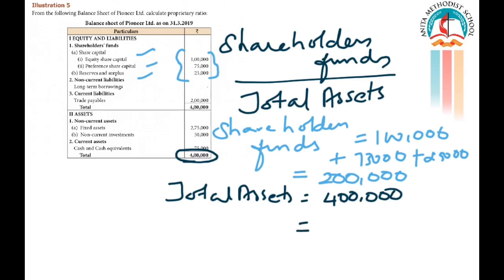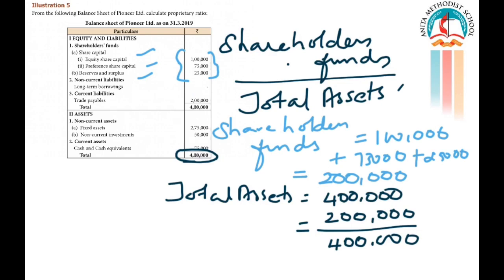Now compute. How will you compute? Shareholders' funds by total asset. How much is shareholders' funds? 2 lakhs. How much is the total asset? 4 lakhs. Again, 4 lakh divided by 2 lakh. So it is not 2:1, it is 0.5:1. That is your answer.